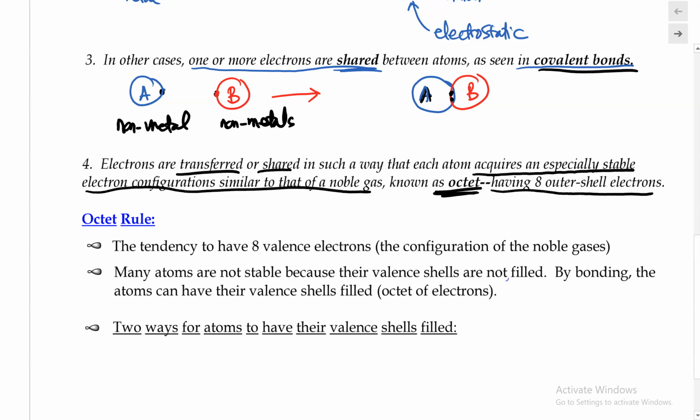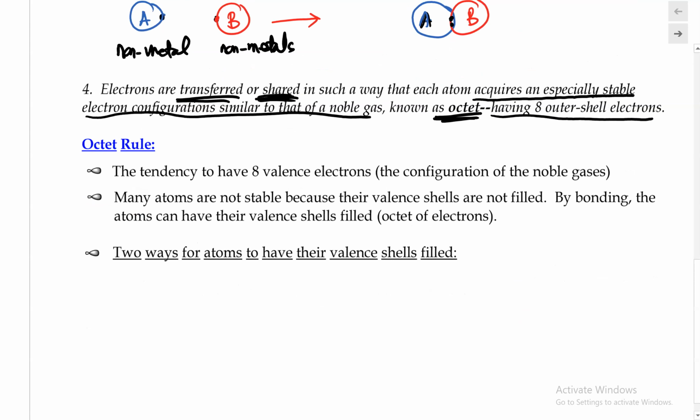And that can happen by either transferring electrons, to give electrons away or to accept electrons, or by sharing electrons. That's another way they can also have an octet of electrons. We'll go over counting electrons and the octet in a little bit. But now, one very important rule that we must discuss is the Octet Rule. This Octet Rule is basically the tendency or the driving force to have 8 valence electrons, which is the electron configuration of the noble gases.